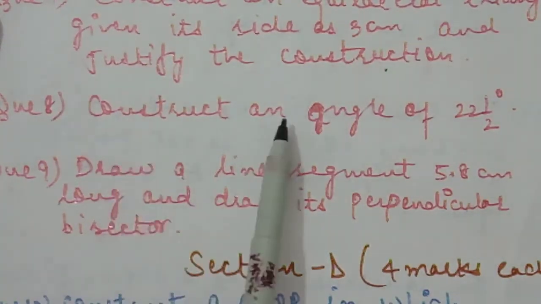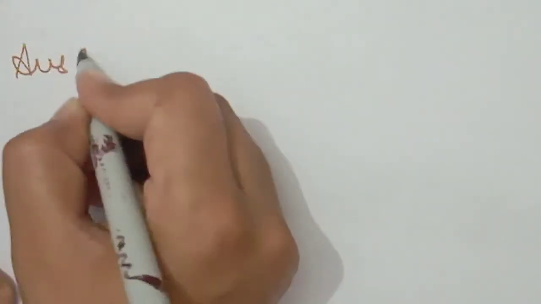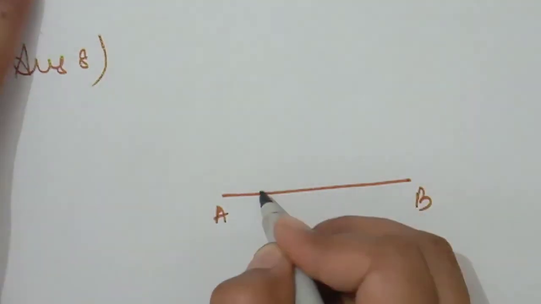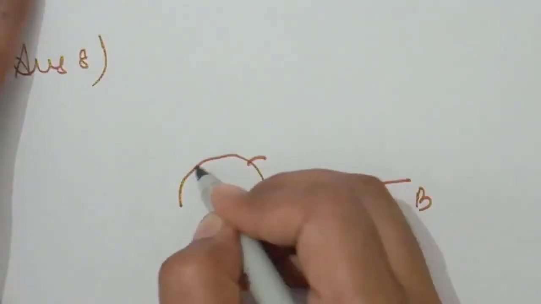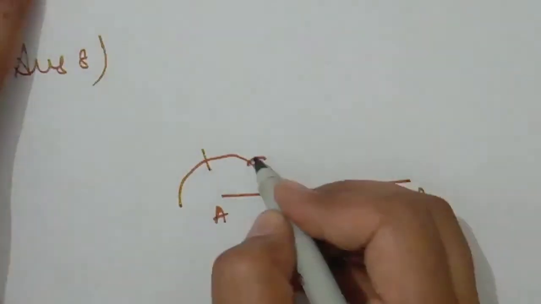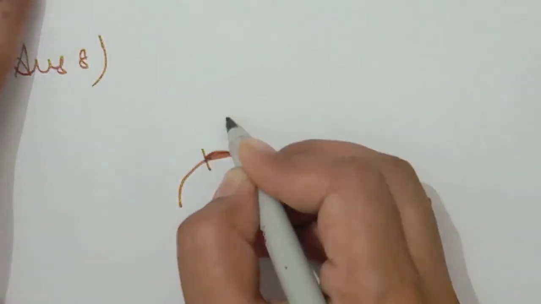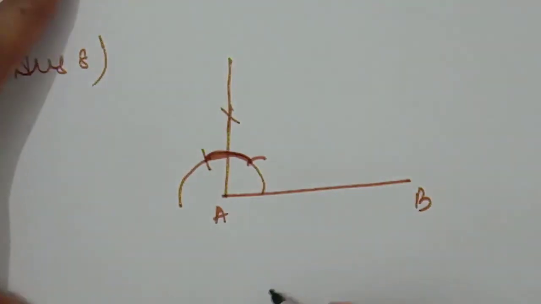Question number 8 was construct an angle of 22.5 degree. So answer 8, we are going to make a 22.5 degree. First of all we have to take a base of our choice. Then we have to open our compass and make a semicircle, and then draw the first arc of 60 degree, second arc of 120 degree. Then we have to bisect this part of the angle, take this and this as a center, open our compass and mark 2 arcs, and this is our 90 degree.